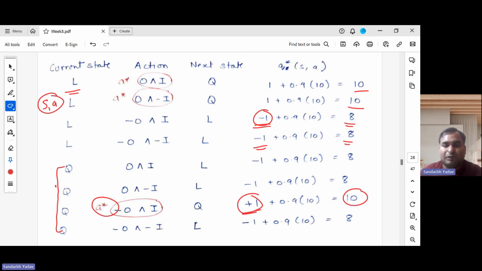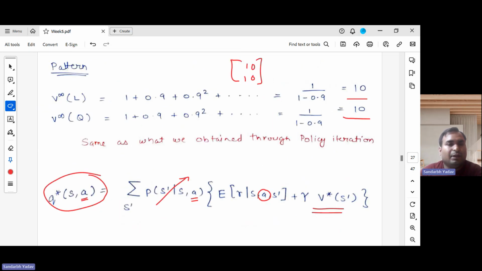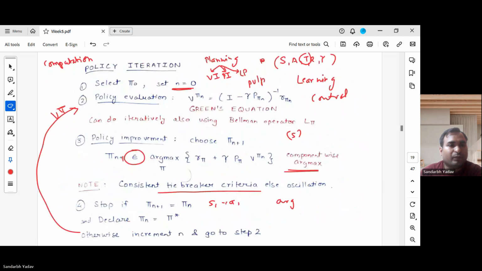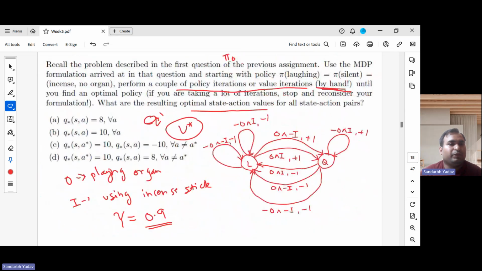Now we move back to the options which were given to us. The options were Q star of S, A for all states, all actions. Was it 8? No, it wasn't. Was it 10 for all actions? No, it wasn't.